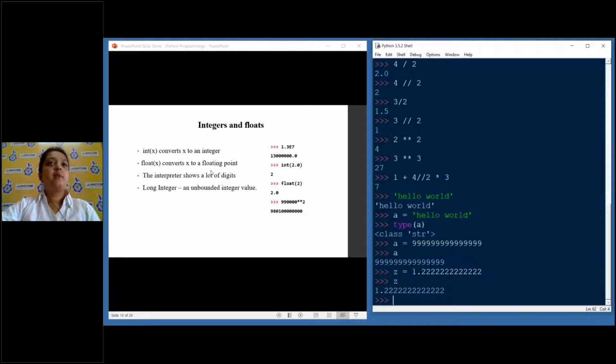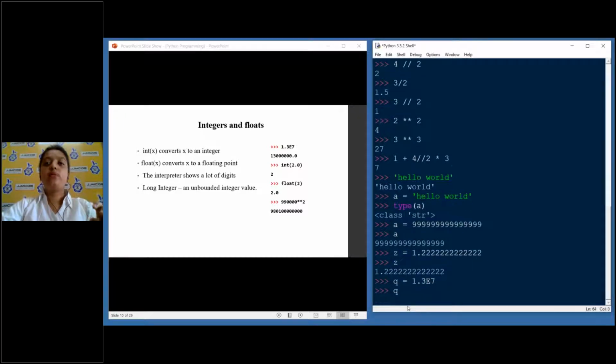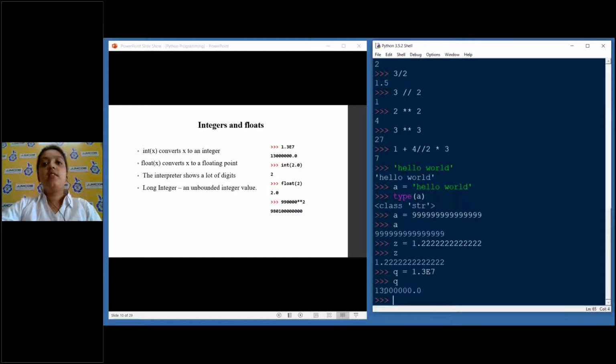Right here on the PPT, if you focus, there are 3 lines of code. 1.3 E7. E means to the power. Suppose Q is equal to 1.3 E7. What will be the value of Q? Yes, you guessed it right, 13 followed by 6 zeros, because this basically means 1.3 into 10 raised to 7. We had done this in our maths. We don't have that much space to write, so we use this E.